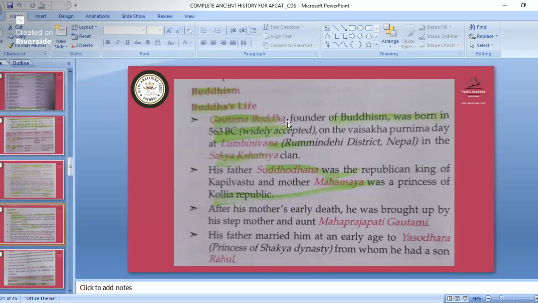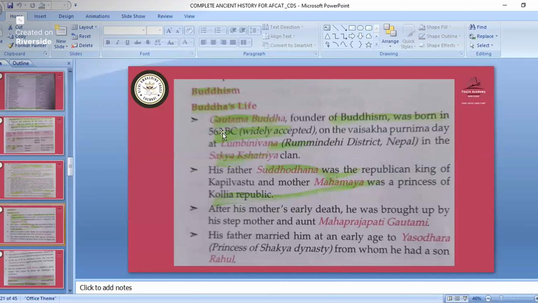He was born on the Vaisakha Purnima day at Lumbini Wana, in Rummindei district, Nepal, in the Sakya Kshatriya clan. If they ask in which clan Buddha was born, that is the Sakya Kshatriya clan. His father Suddhodana was the Republican king of Kapilvastu and mother Mahamaya was the princess of the Koliya Republic.